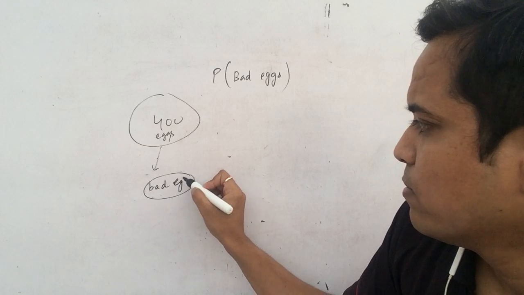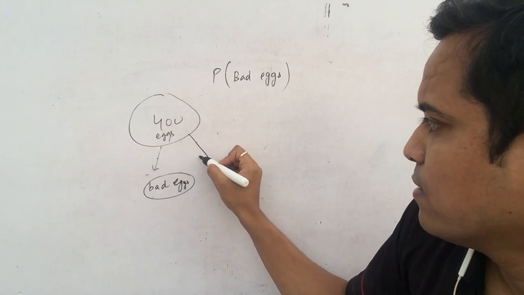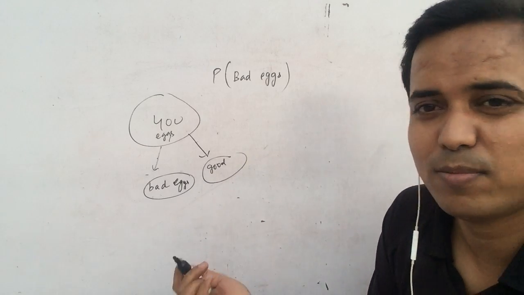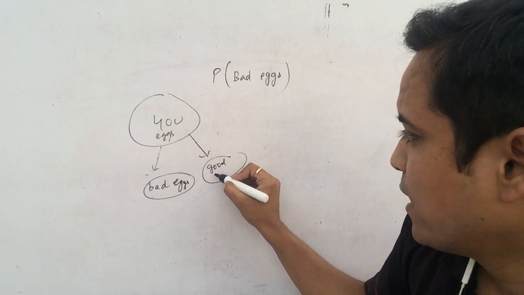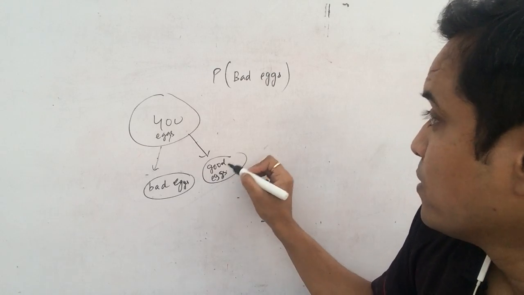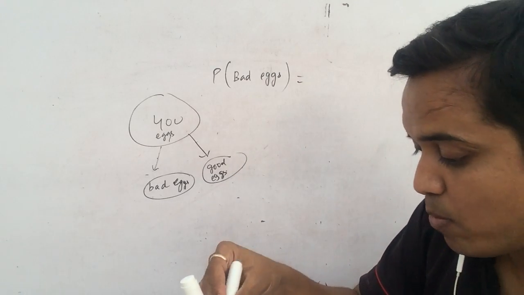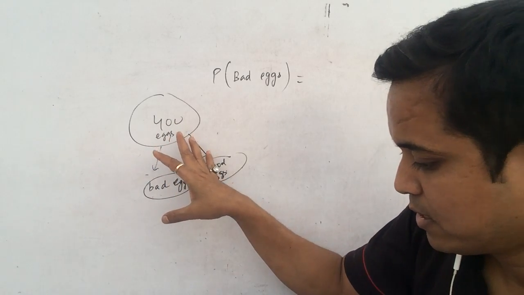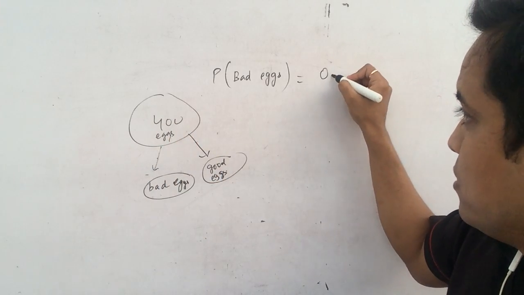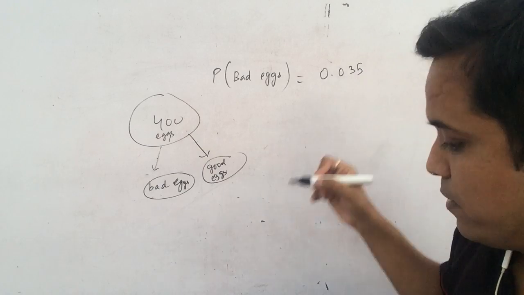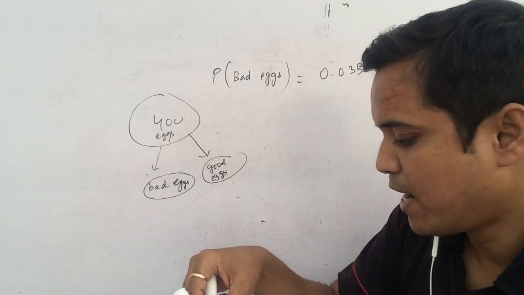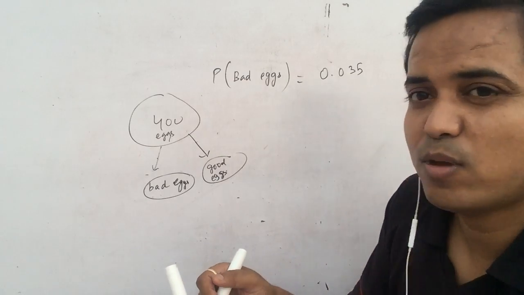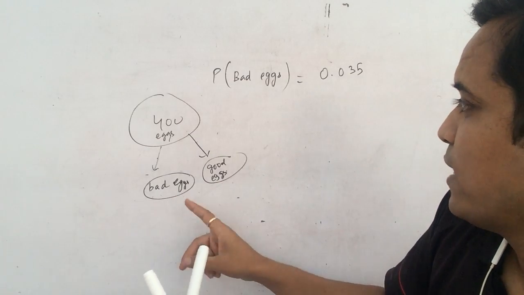So there are bad eggs and good eggs, two possibilities. It is given that the probability of getting a bad egg from a lot of 400 eggs is 0.035. The number of bad eggs in the lot is what you need to find.